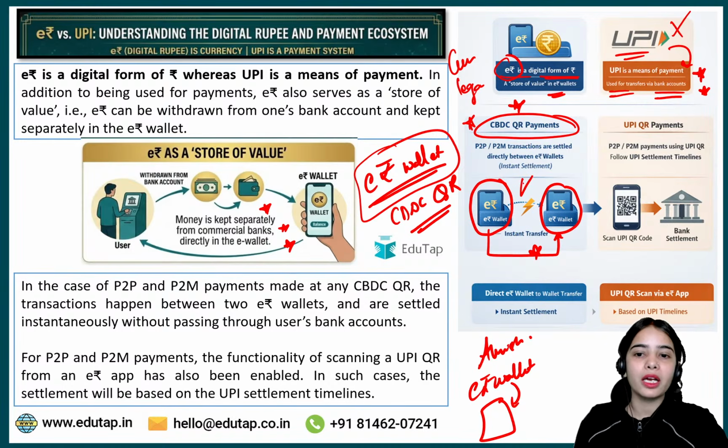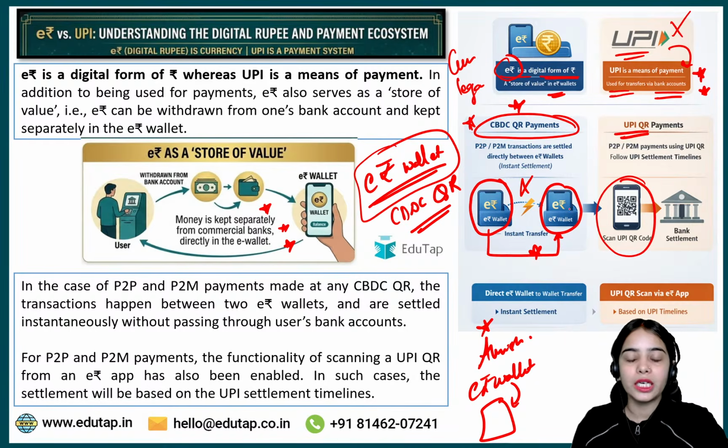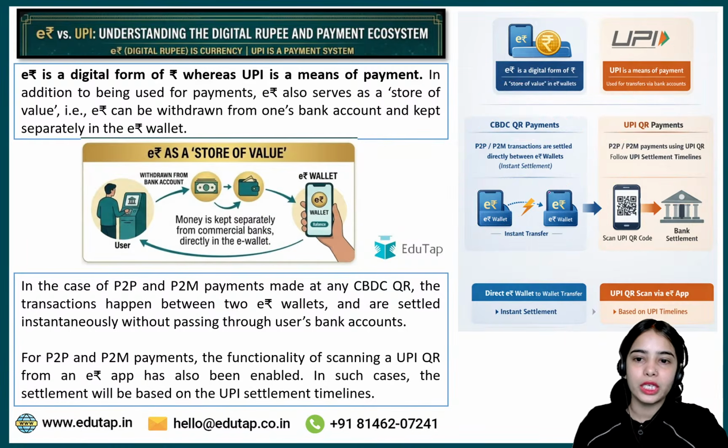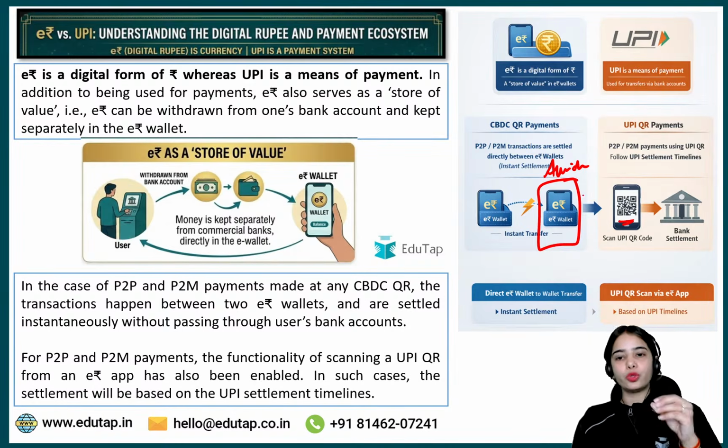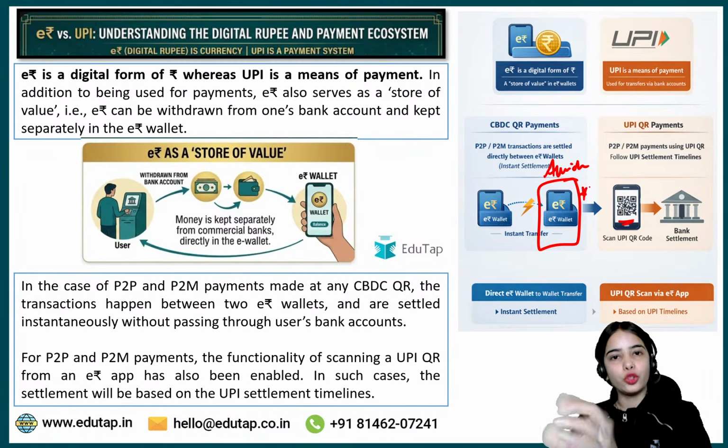Here the bank accounts are not involved. Directly from your e-Rupee wallet, the money is going to the other e-Rupee wallet, so it is instant settlement that is happening. While in the UPI case, in the UPI QR codes, let's say Avnish is using his e-Rupee wallet. He is scanning the UPI QR code. So the UPI QR code can be scanned for payment also. So you can use your e-Rupee to pay through the UPI also.